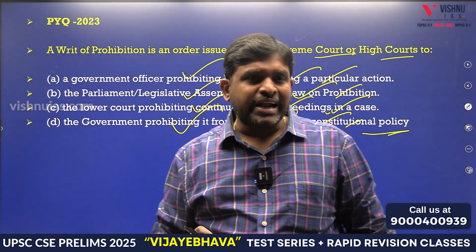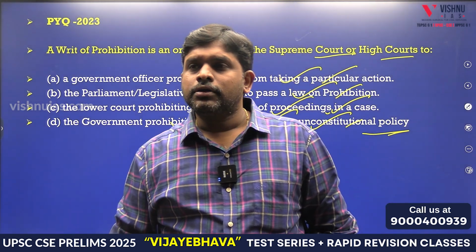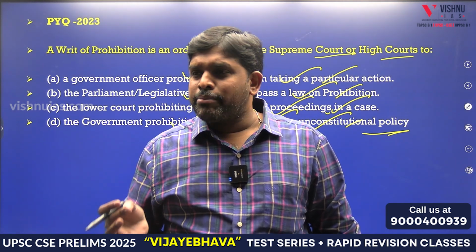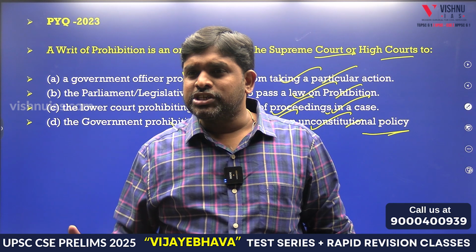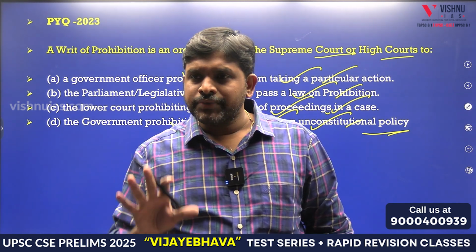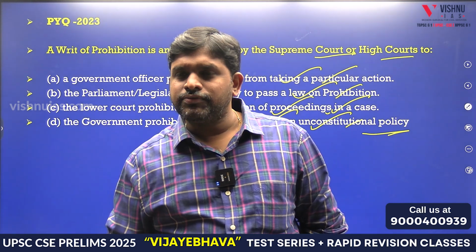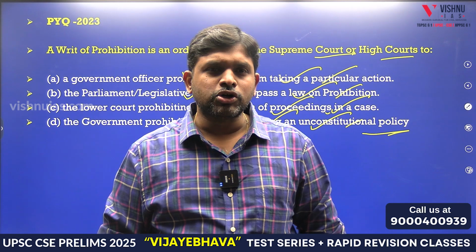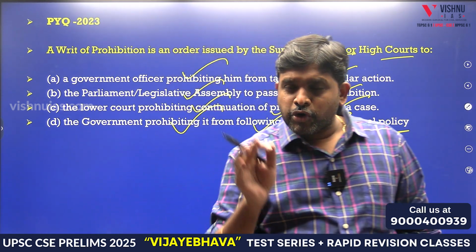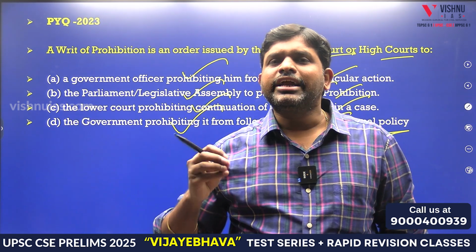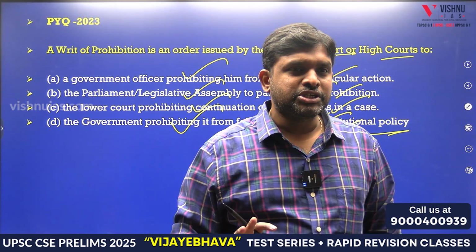So we know that under Article 32 we have 6 writs: habeas corpus, quo warranto, mandamus, prohibition, certiorari. These are the 6 writs which are part of Article 32 of the Constitution. If you have clarity on this, another easy question 2023: write about the writ of prohibition.